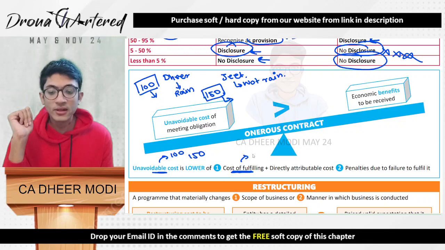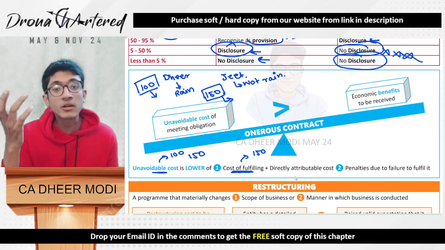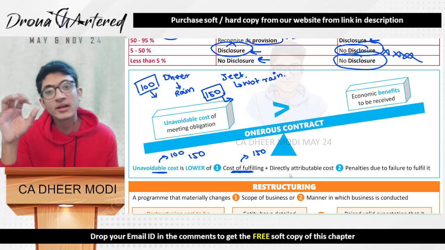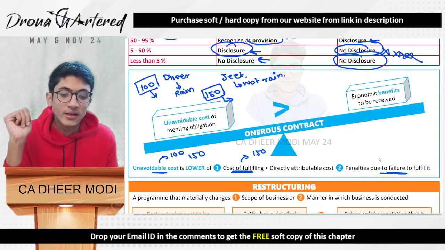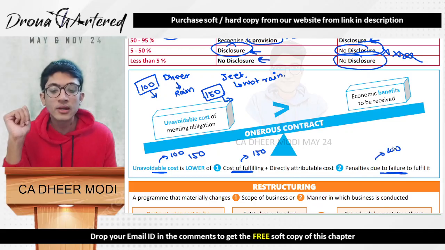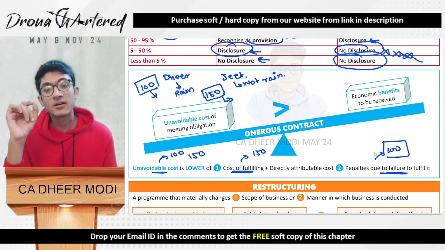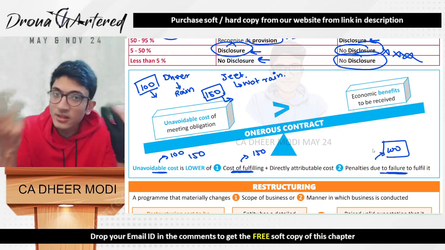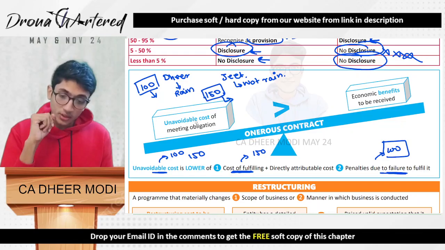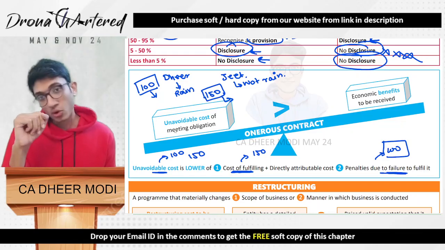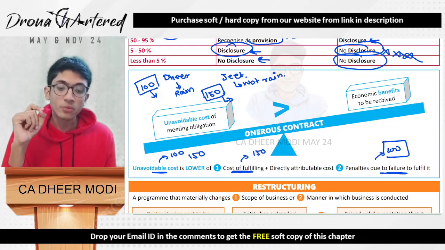Cost of fulfilling over here is 150 because you have to buy an ice cream, plus any directly attributable cost. That means you will go to the market, you will spend fuel and so on. Or penalty due to failure to fulfill it. Penalty in this case is 100. So therefore, onerous contract says, recognize only this 100. Recognize whichever is lower, because otherwise I will do the lower part. So onerous contract is when unavoidable cost of meeting the obligation is greater than the economic benefits to be received.